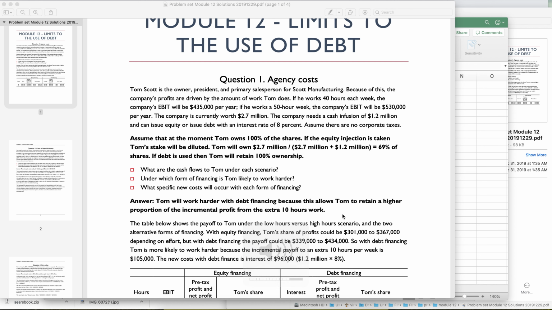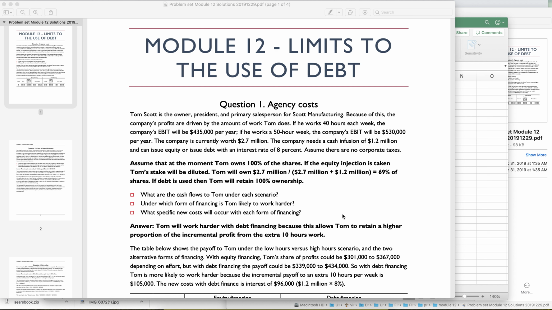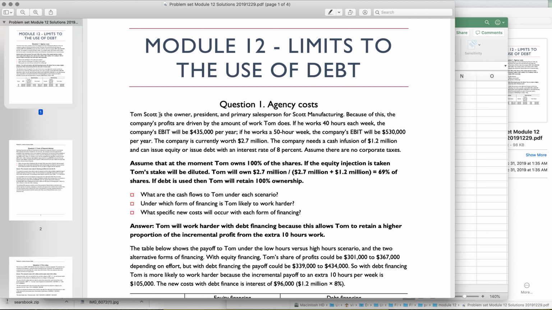So this is Module 12. This is the first question about agency costs. We have Tom Scott, who's an owner of a manufacturing company. He has two different kinds of scenarios that he can work. One is 40 hours a week and one is 50 hours a week. And there are two potential company EBITs given his work.